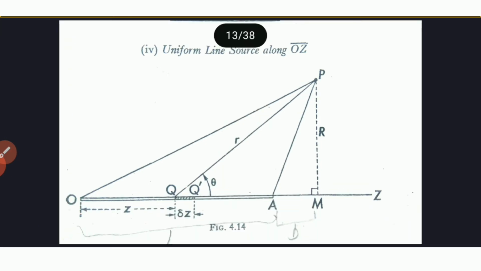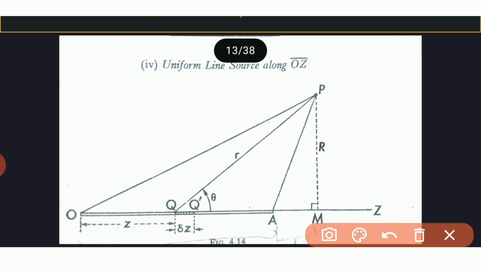So consider uniform line source of a fluid extending along this OZ axis from this O to A. Let Q and Q dash be neighboring points on this OA,